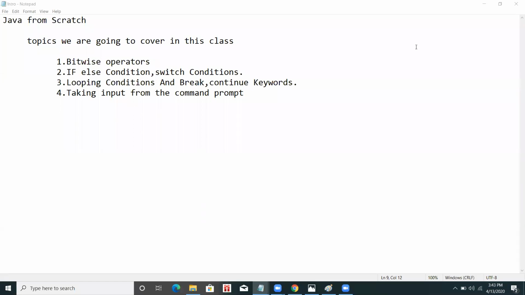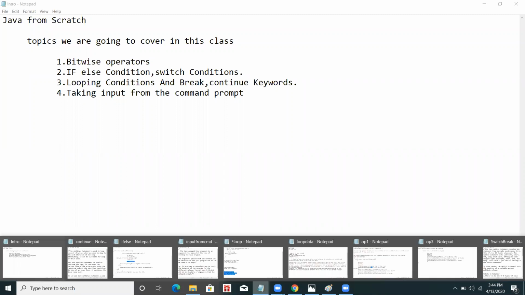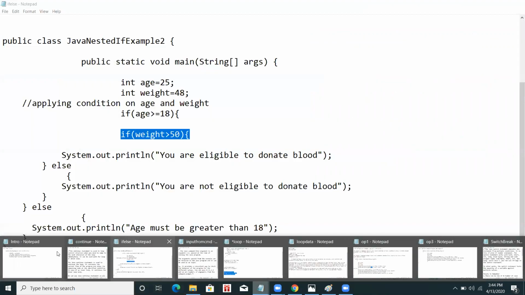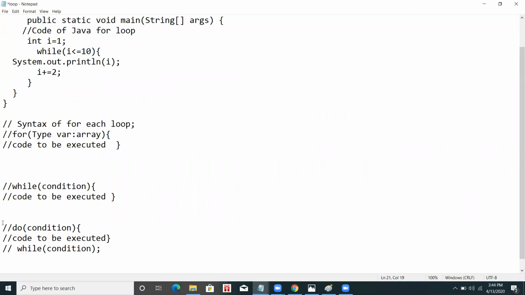So welcome back guys again in the class of Java from scratch. We were in the looping conditions. We were at the do while loop. Now what is happening in do while?